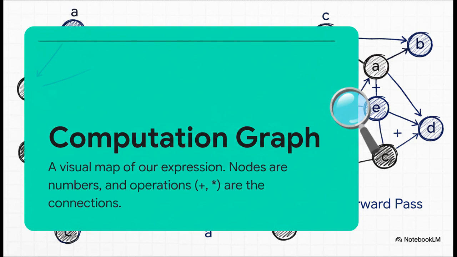So instead of that boring line of text, let's visualize it. Let's build what's called a computation graph. Look at this. It's like a map of our expression. Each number is a little bubble, a node, and every operation, the plus, the multiply, is a connection between them. You can literally see the data flowing forward. See how A and B come together to make E? And then E and C combine to make D, all the way to the end. This, right here, is the forward pass. It's just the calculation, but drawn out.